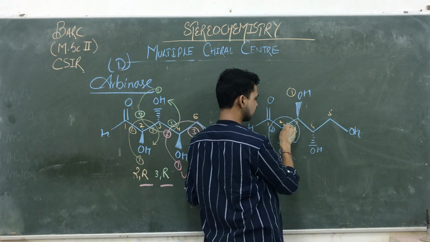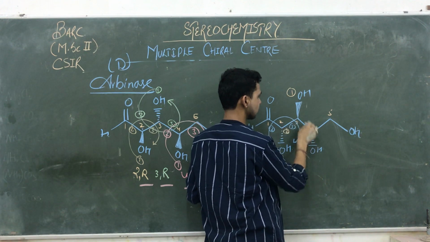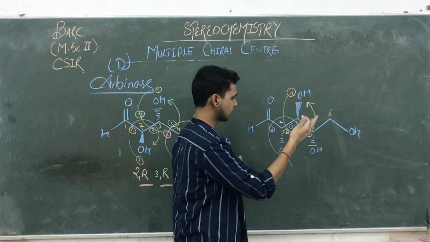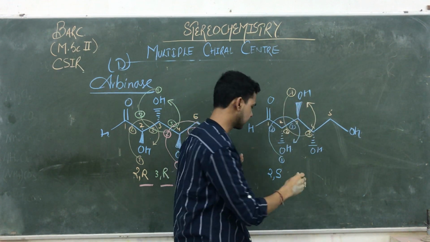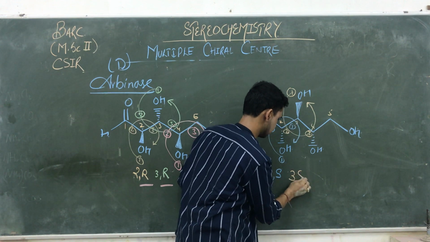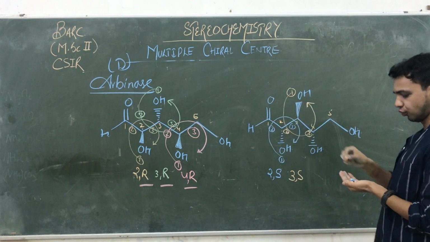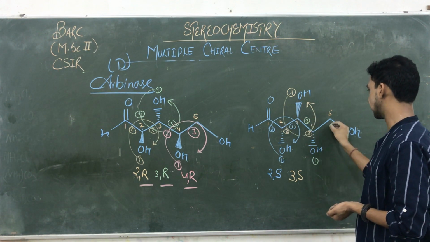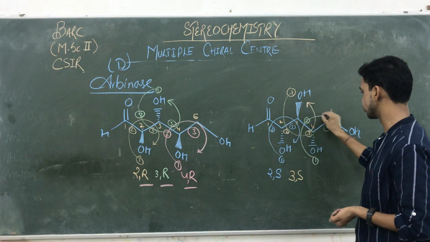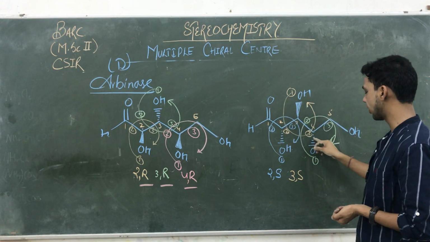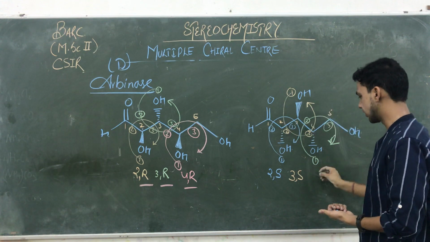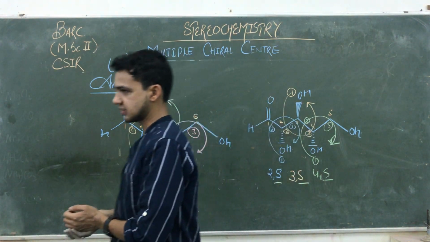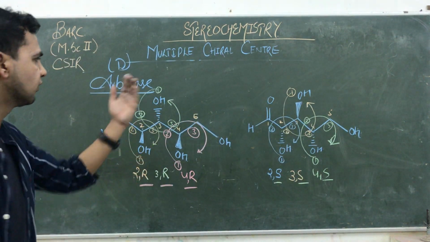It's 1. That part is 2, and that part is 3. So it's working 1, 2, 3. And here the highest priority group is toward the observer. So its configuration remains the same, not inverting. So it is 3S. Then we are going to find out at the 4 point. At the 4 point, this is 1, that one is 2, okay, that one is 3. So here we are working 1, 2, 3. But see here, the lowest priority group is away from the observer. So here it is 4S. So S. So this configuration is S if we are inverting the different functional group positions.